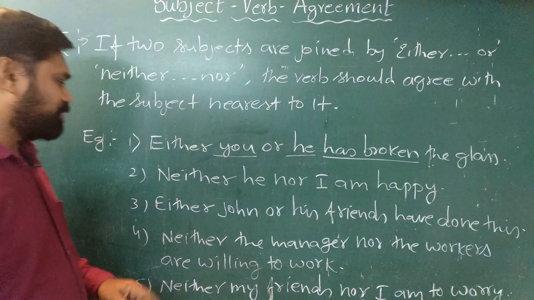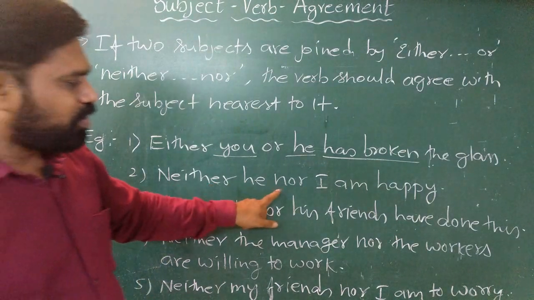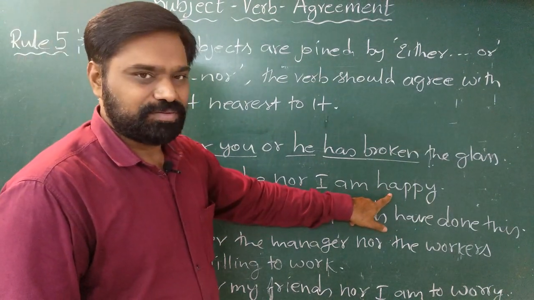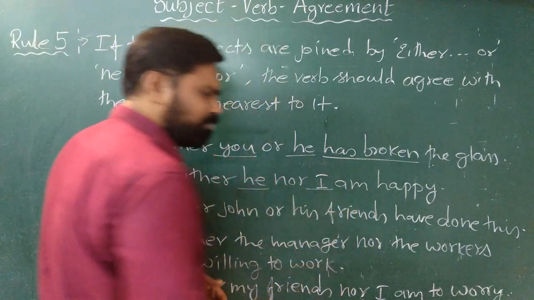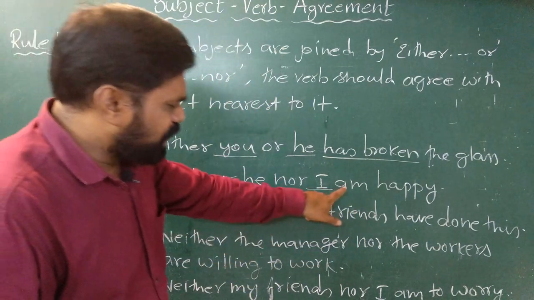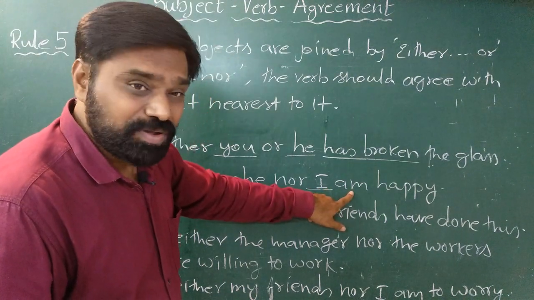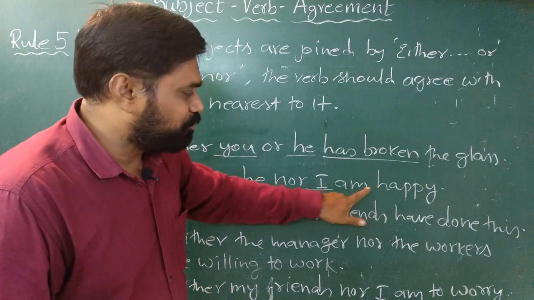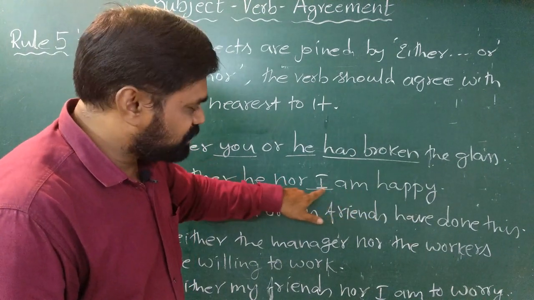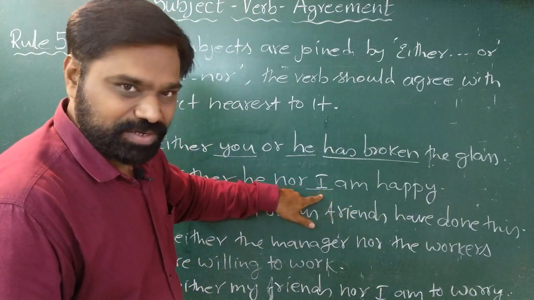Let us see another example. Neither he nor I am happy. Here the two subjects are he and I. Both are singular. Since I is closer to the verb, I am taking am happy as the verb. So the verb should agree with the subject which is closer to it.